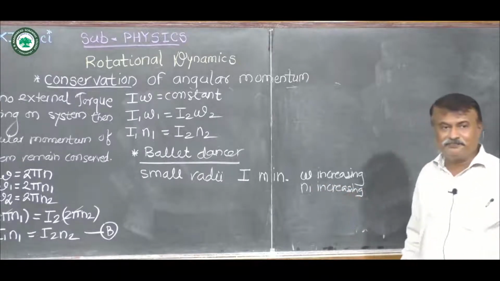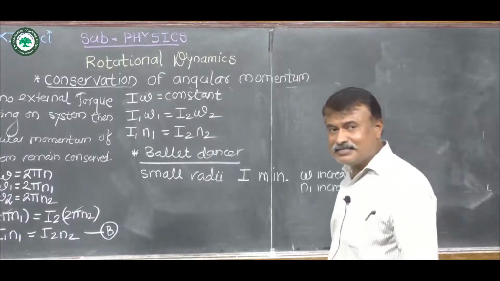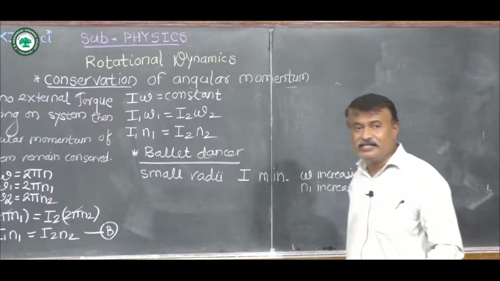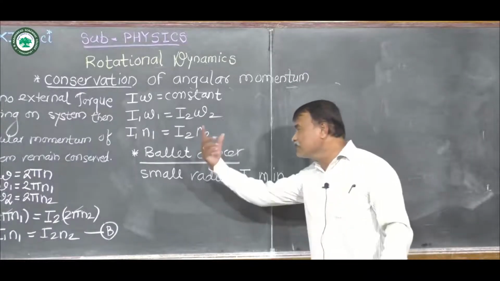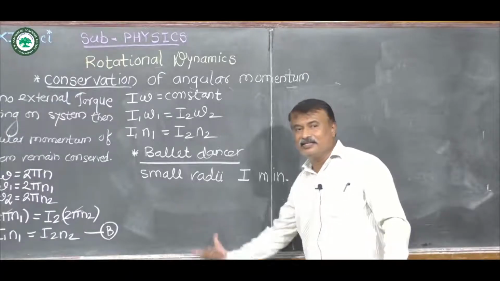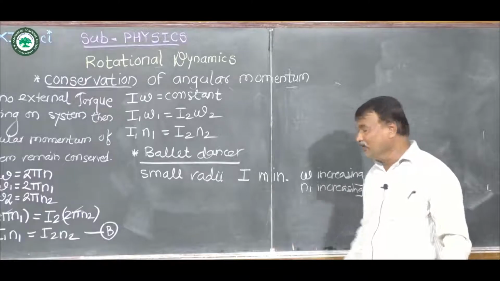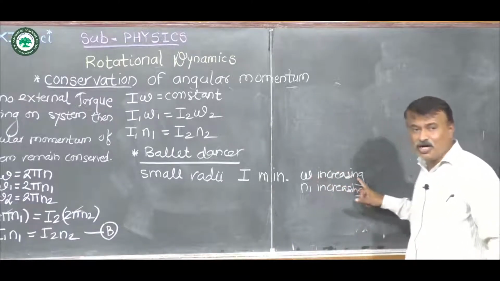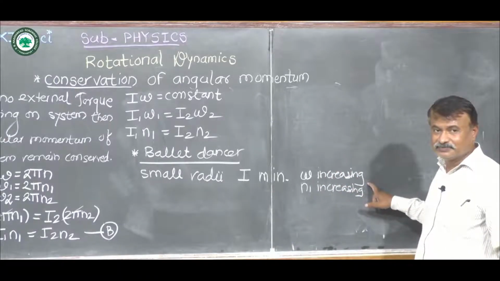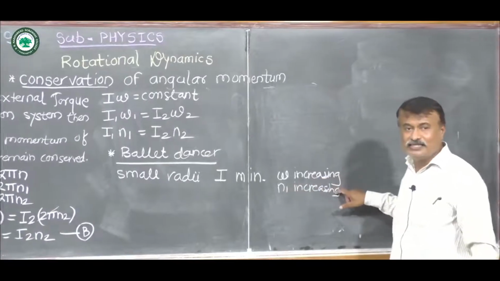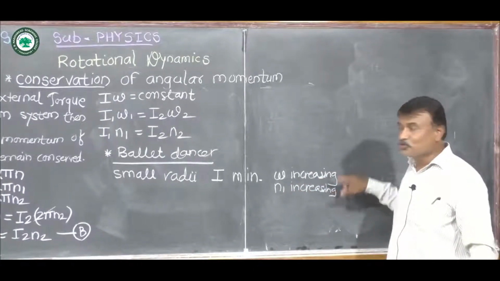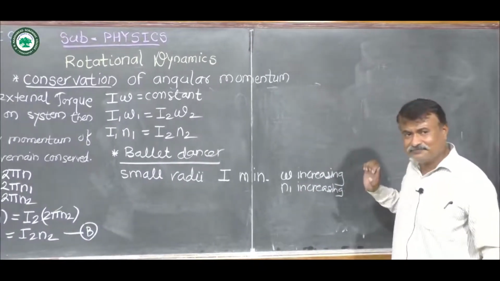So remember again, when the ballet dancer moves along circles of small radii, the moment of inertia is minimum. Its angular velocity goes on increasing, and the frequency also goes on increasing. So the number of revolutions goes on increasing.